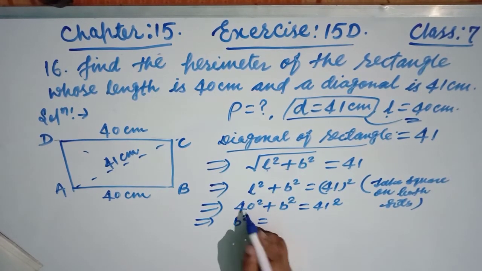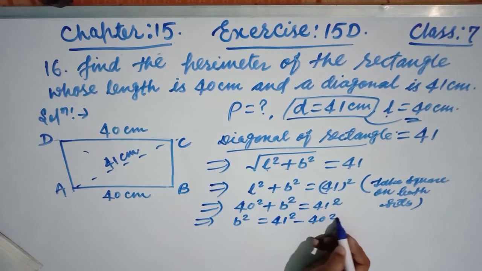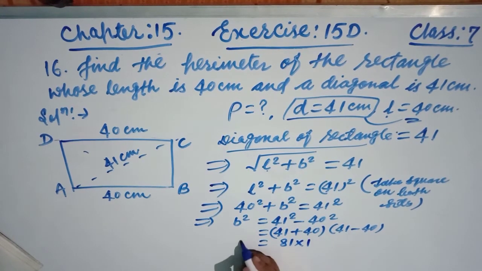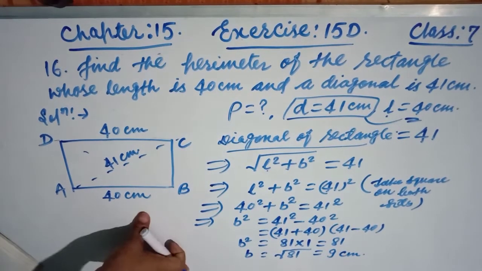Now see, B square as it is. Bring this 40 square to the right hand side, becomes minus 40 square. This is A square minus B square, A plus B into A minus B. Now solve friends. 41 plus 40, this is 81, and multiply by 41 minus 40, this is 1. So this is B square and becomes 81. Hence friends, we can say B is equal to under root 81. So this is 9 centimeter. So the breadth becomes 9 centimeter.